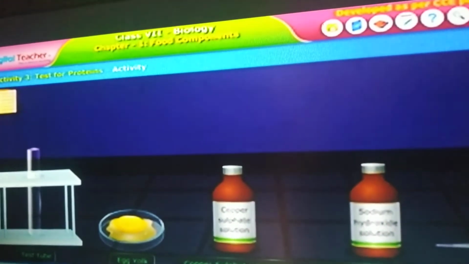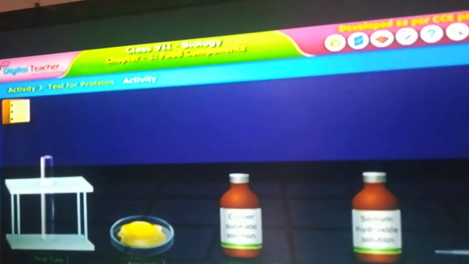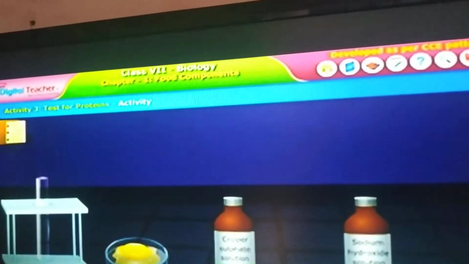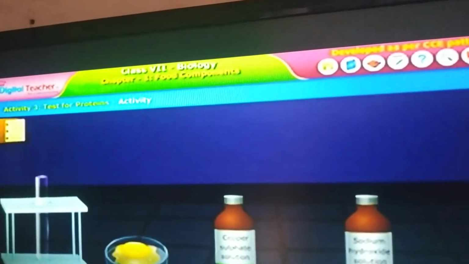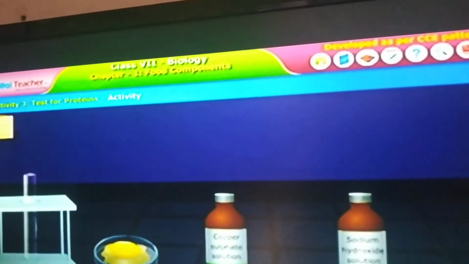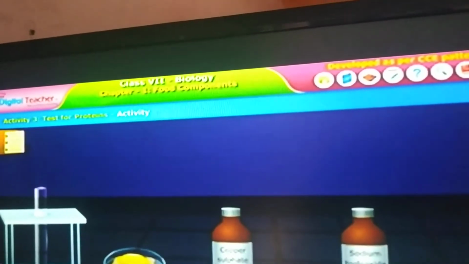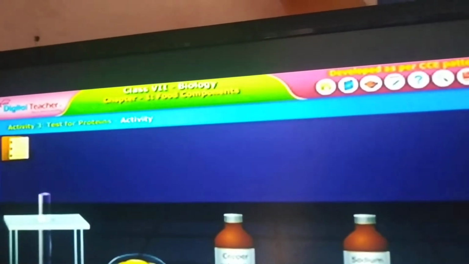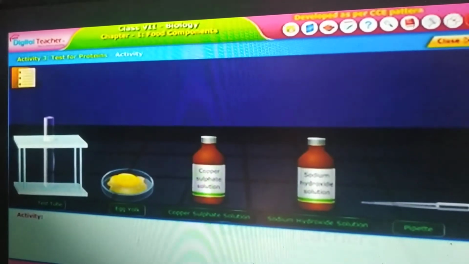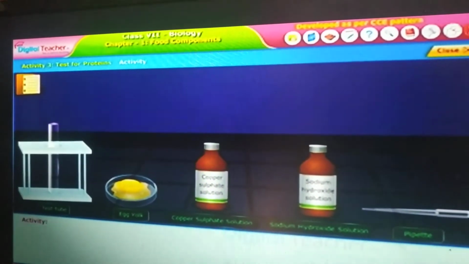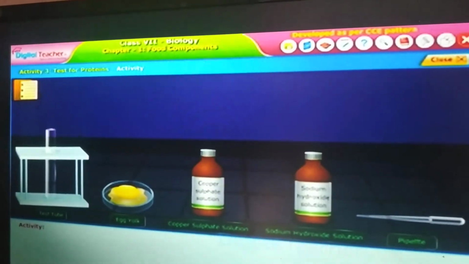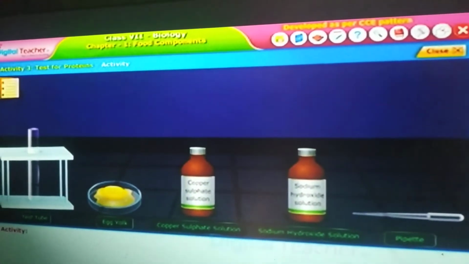First we have to prepare copper sulfate solution. Its symbol is CuSO4. We need 2% copper sulfate solution and 10% sodium hydroxide solution.